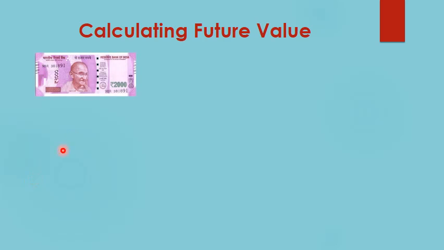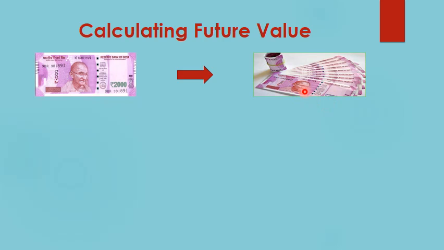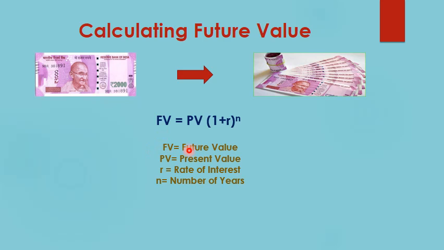Having understood simple interest and compound interest, we now move towards how we calculate the future value of a particular sum. Suppose I have 2000 rupees in present time, I need to calculate what will be its value in future. So the formula that I will use is FV = PV (1 + R)^n. Here FV stands for the future value, PV stands for present value, R is the rate of interest, and n is the number of years.